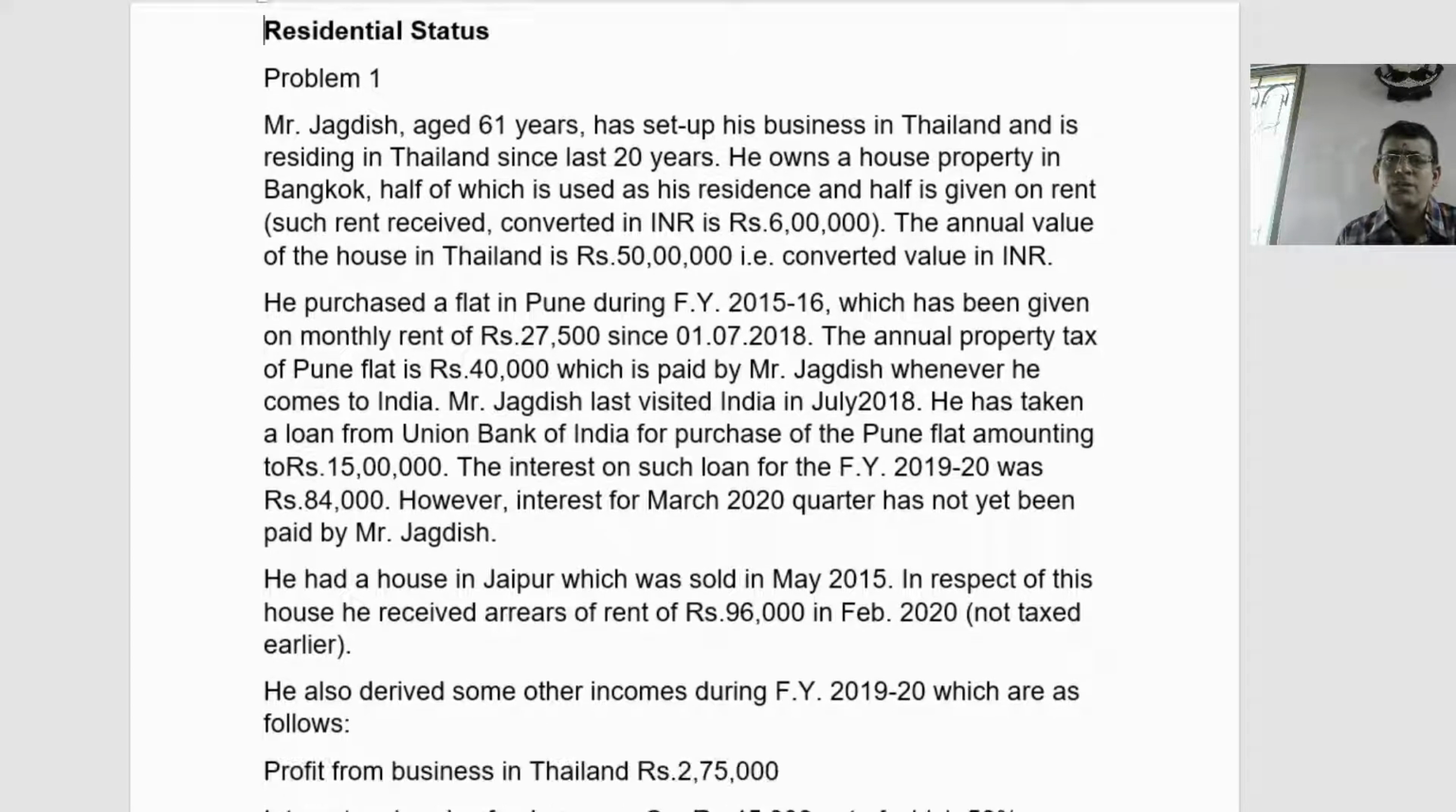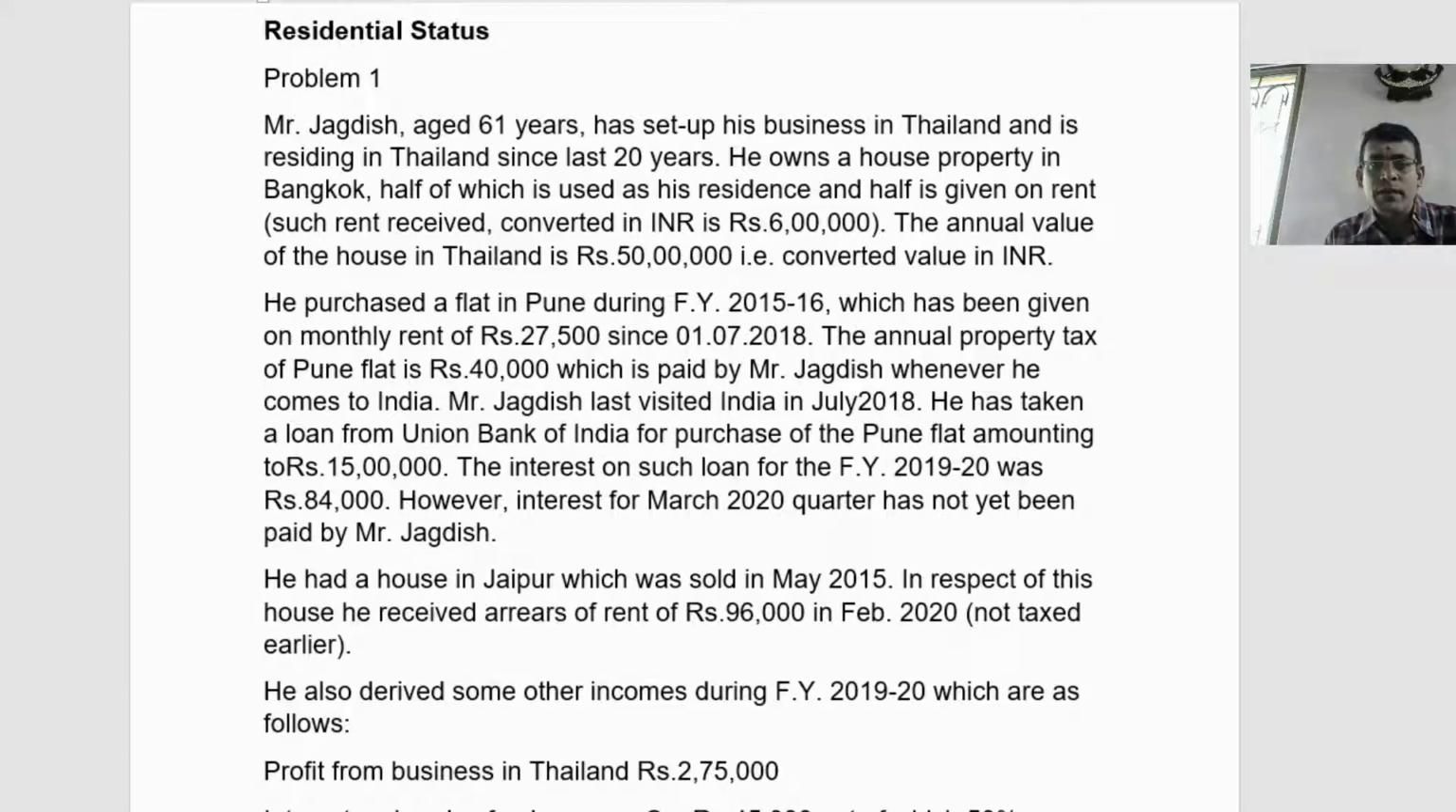Now, what is the meaning of this? He is doing a business in Thailand, residing in Thailand, and he also has a house in Bangkok, which is used by him for his residence, and half of the house has been let out. He has purchased a flat in Pune during financial year 15-16, which had been given on monthly rent of 27,500. Apart from having a house in Bangkok, he also has a house in Pune.